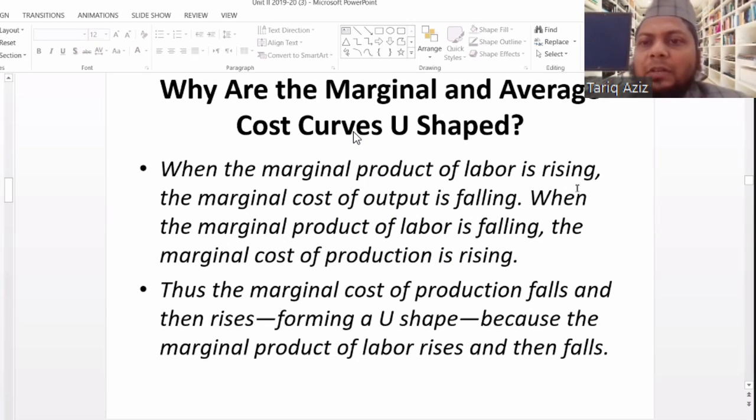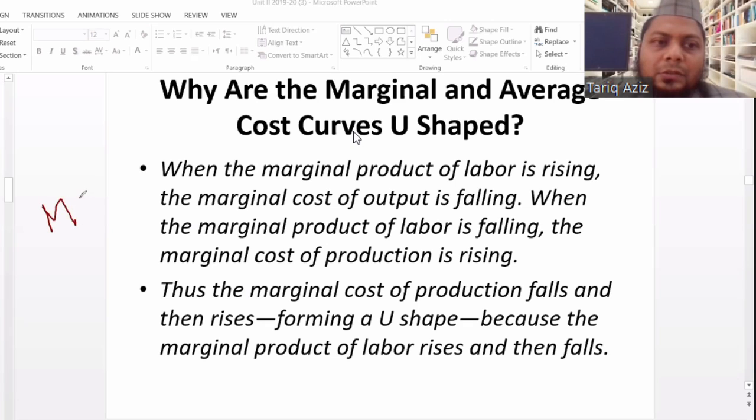So when the marginal product of labor is rising, the marginal cost of output is falling. See, in diminishing marginal returns, we saw that initially the total output is increasing at an increasing rate. In that example, we were talking in terms of output, and the cost is just the reverse of the output concept. So when the marginal product of labor is rising, the marginal cost of output is falling. When the marginal product of labor is falling, the marginal cost of production is rising. So the marginal product and marginal cost are just opposite of each other.